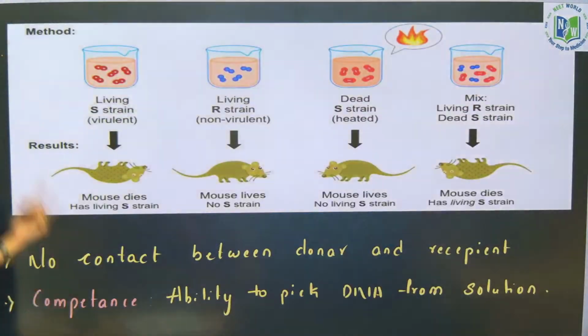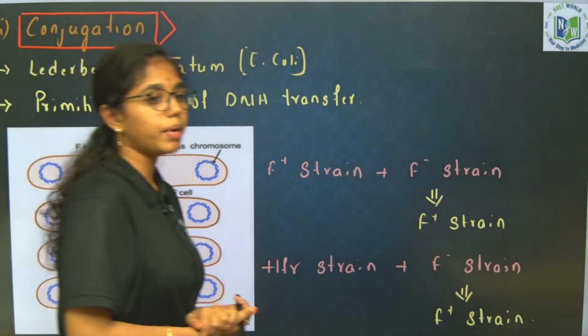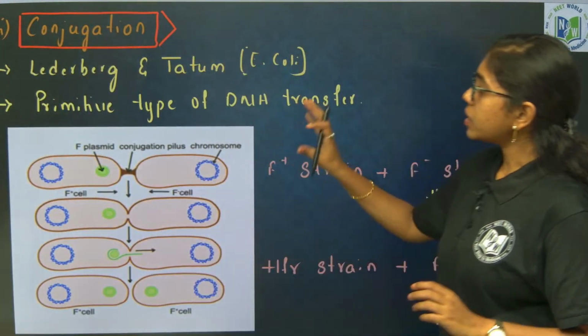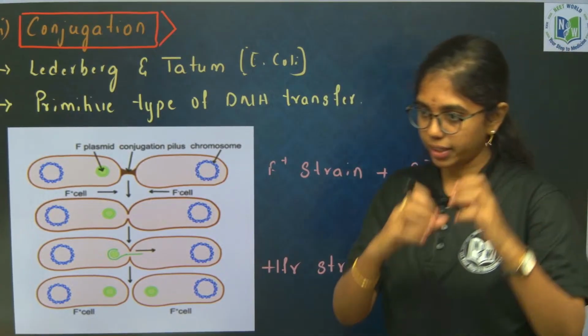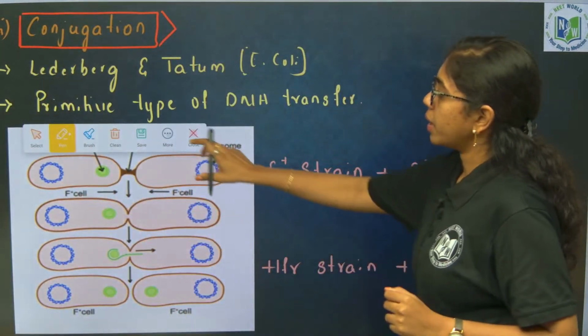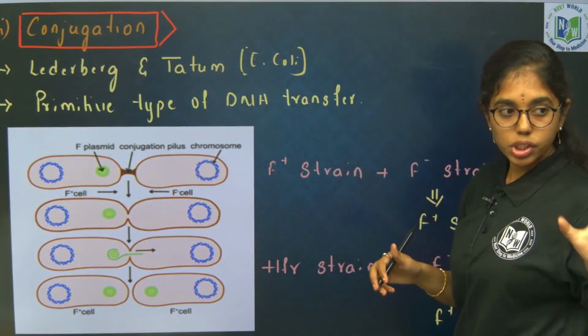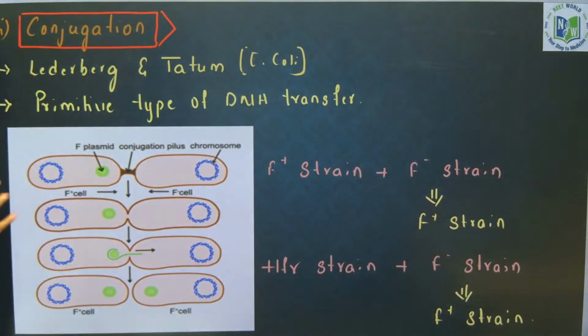Next, conjugation. Conjugation was described by Lederberg and Tatum. This is the primitive type of DNA transfer, from bacteria to bacteria. It is the exchange of genetic material between two bacteria, which is explained with the F factor. Bacteria have non-genomic or plasmid DNA, as we have discussed already.